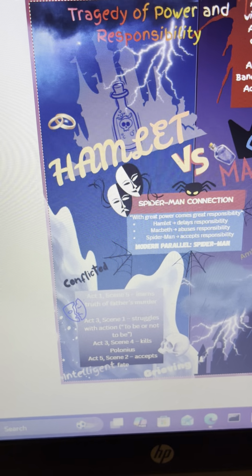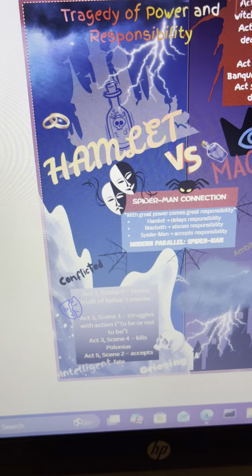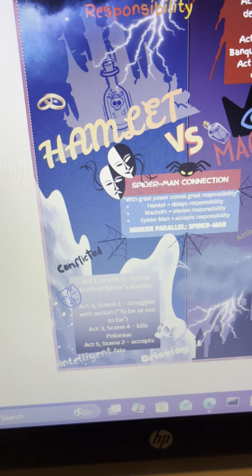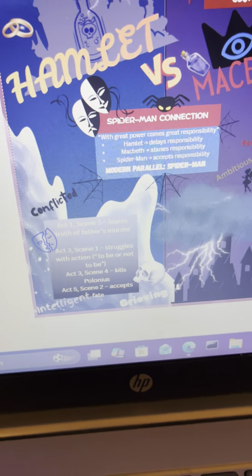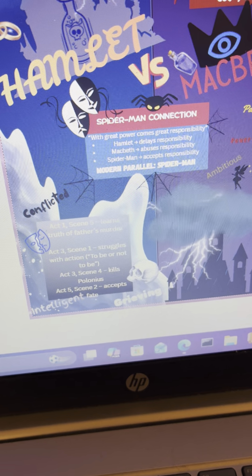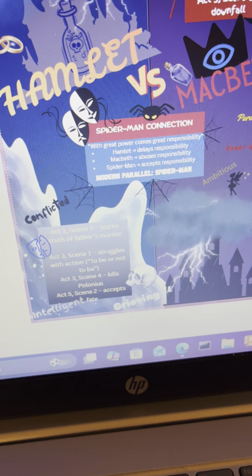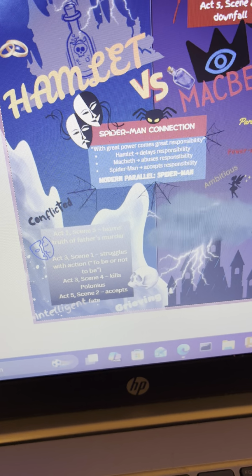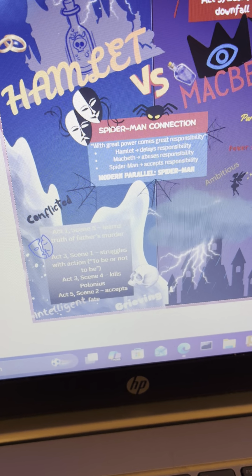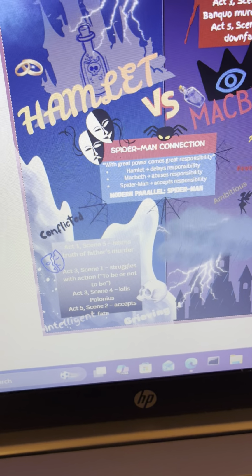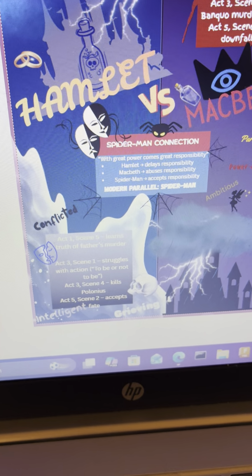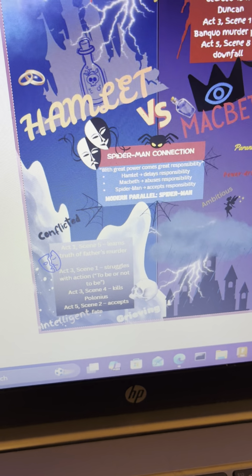Especially in Act 1, Scene 5, lines 91 through 112, Hamlet learns that his father was murdered and promises revenge. We can see throughout the acts and scenes how he overcomes this grief and tragedy. In Act 3, Scene 1, he struggles with whether to act, which is shown in his famous "to be or not to be" speech, as well as in Scene 4, where Hamlet kills Polonius and begins facing the consequences of his actions for avenging his father. Finally, in Act 5, Scene 2, we see Hamlet accept his fate and complete his revenge.